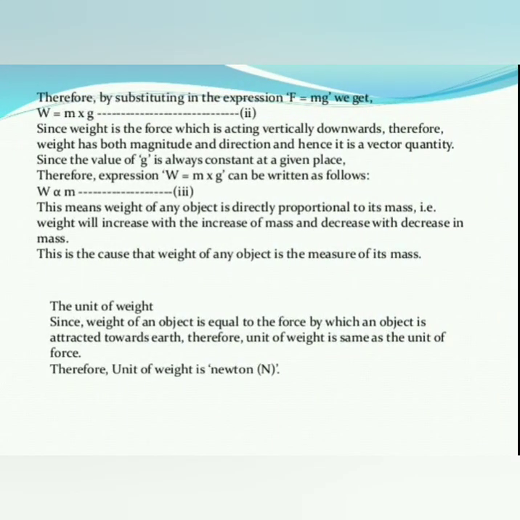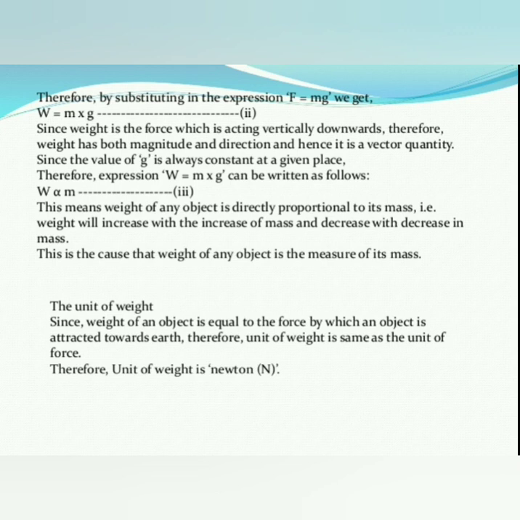Therefore, by substituting in the expression F = m g, we get W = m g. Here W is weight, m is mass, and g is acceleration due to gravity. Since weight is the force which acts vertically downwards, weight has both magnitude and direction, and hence it is a vector quantity.